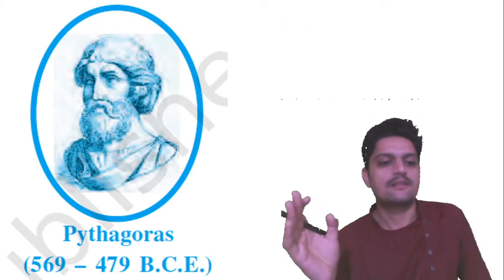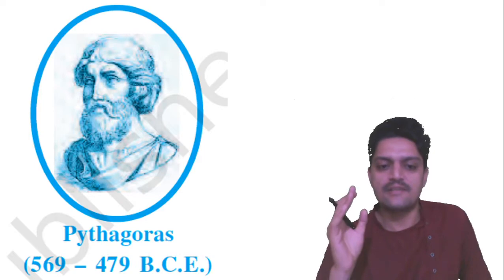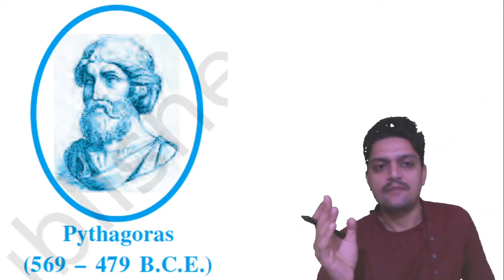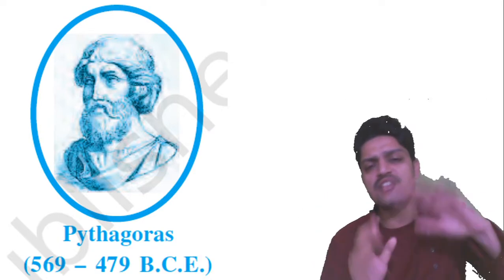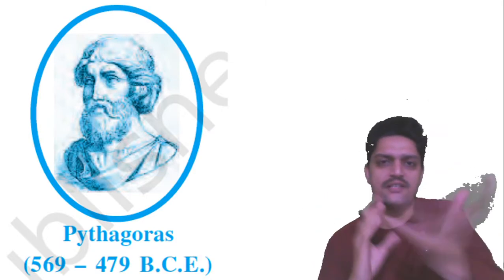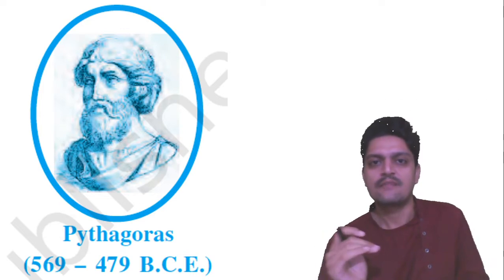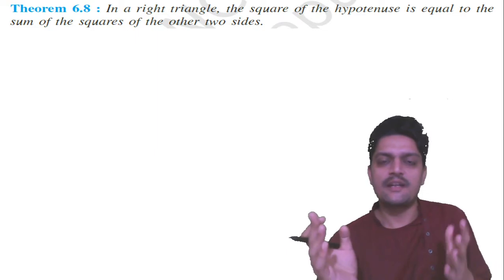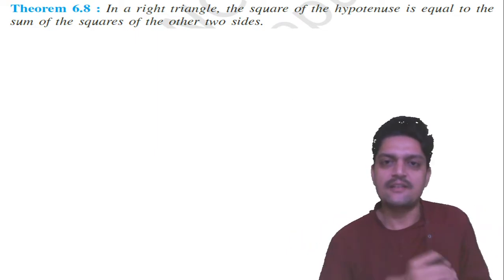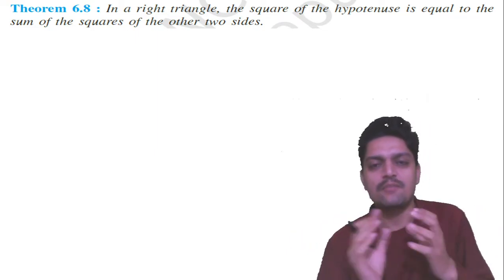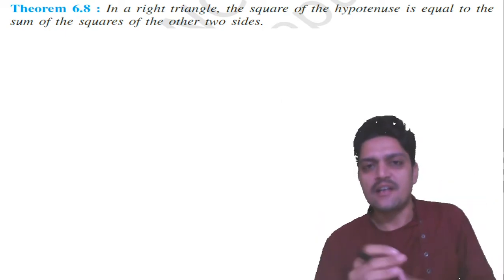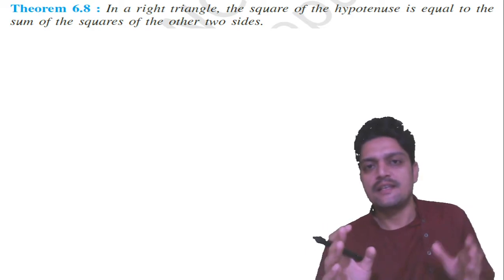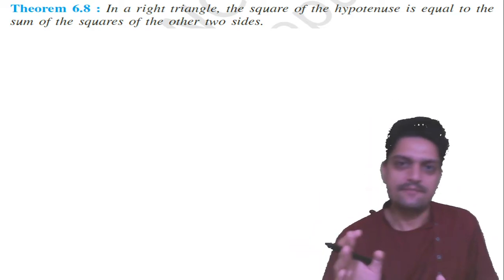Pythagoras, 569 to 479 BC, before Christ, has totally changed the era of mathematics. And this is the theorem. In your textbook it is theorem 6.8, and the sentence is also very important. In a right angle triangle, the square of the hypotenuse is equal to the sum of the squares of the remaining two sides.